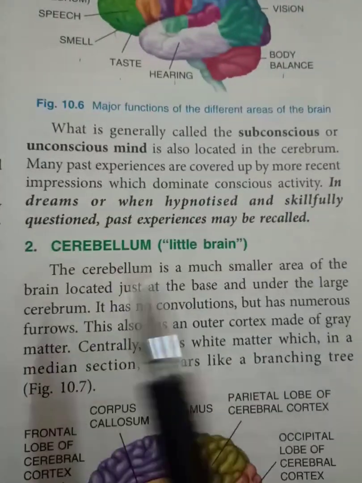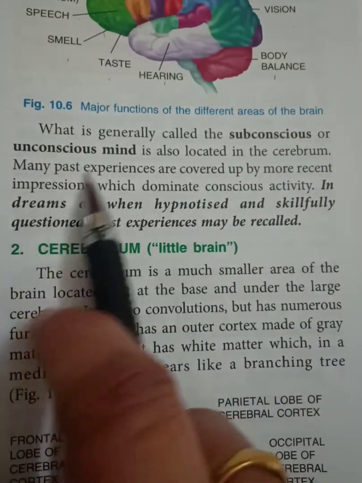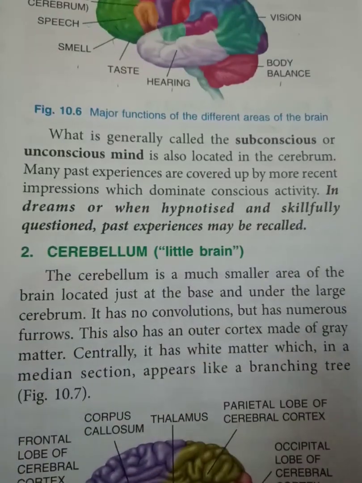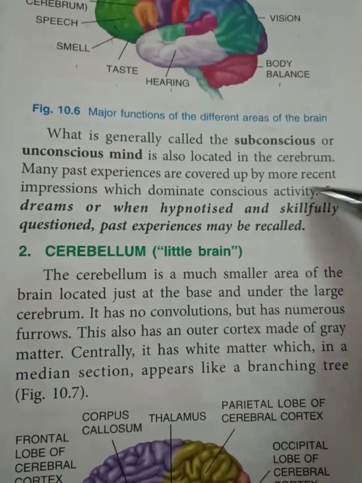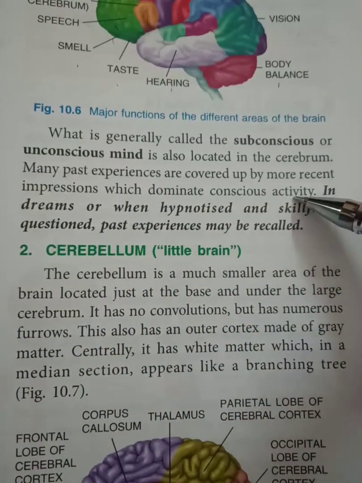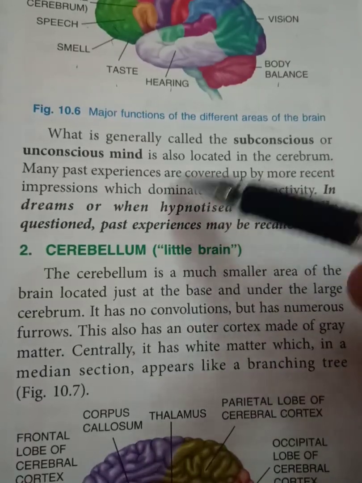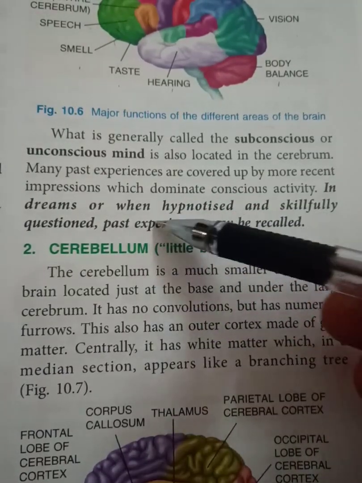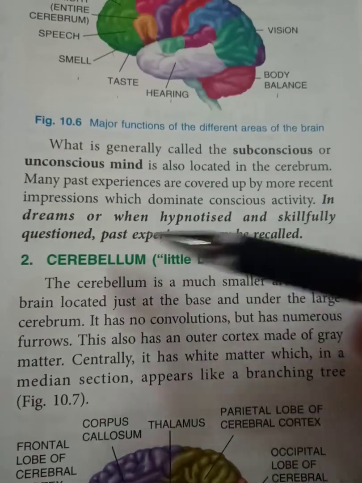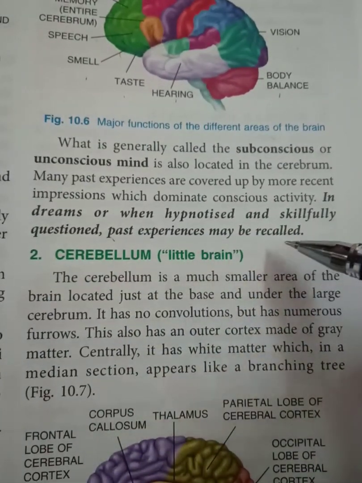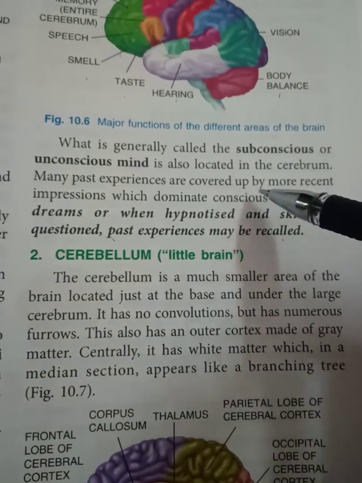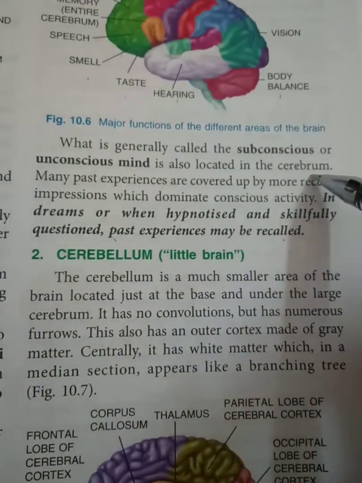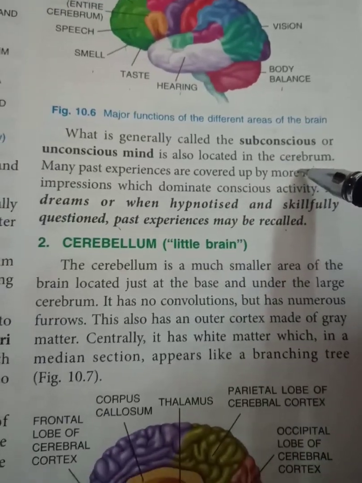So what is generally called the subconscious or unconscious mind is also located in the cerebrum, and many past experiences are covered up by more recent impressions which dominate conscious activity. So past experiences are covered. In dreams or when hypnotized and skillfully questioned, past experiences may be recalled, although they are covered. They reside in the subconscious mind. So that is also controlled by the cerebrum.